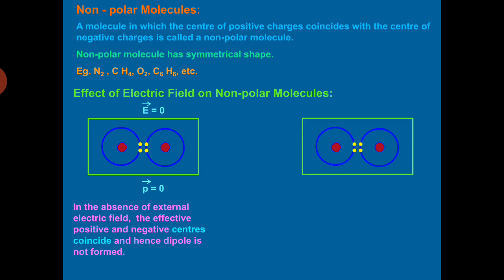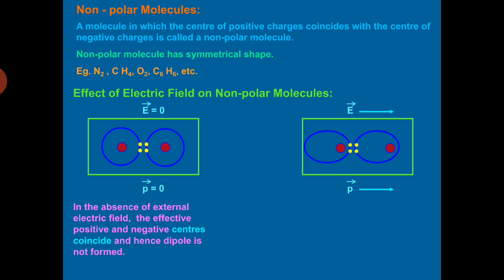So let us now apply an external electric field to this sample. What happens? The shape of the molecule changes. It means in the presence of an external electric field, the centers of positive charge are displaced in the direction of the electric field, while the centers of negative charges are displaced in the opposite direction.